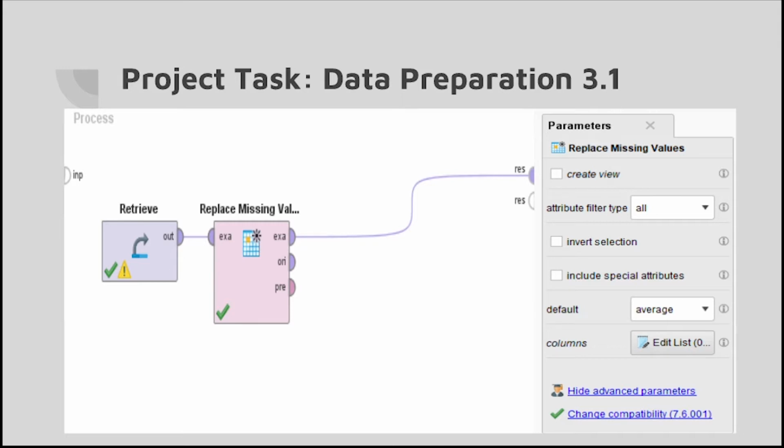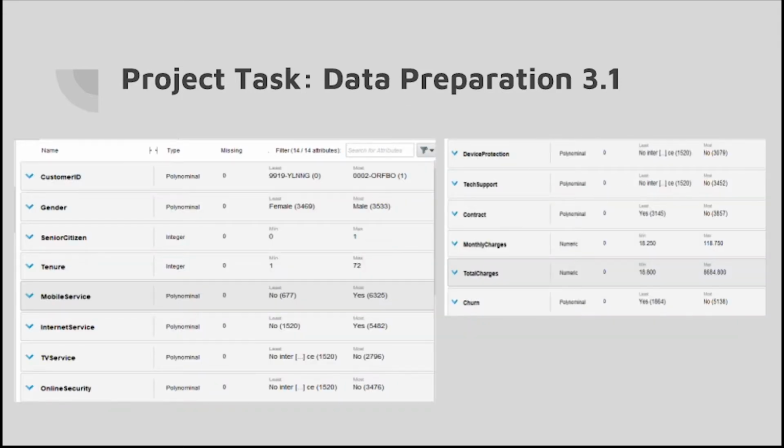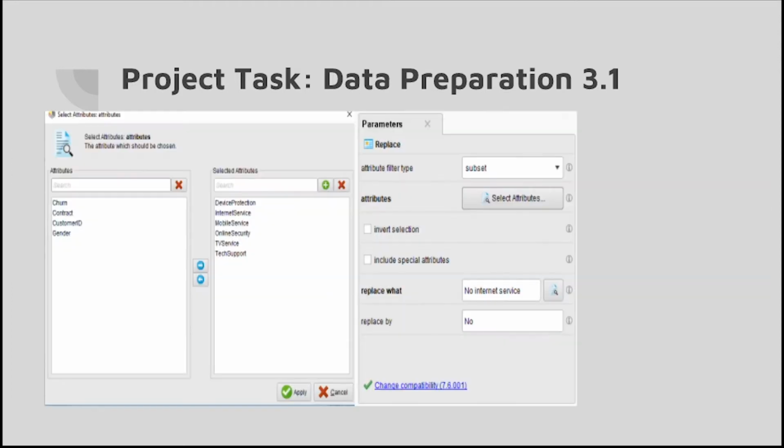The first one will be replace missing values. Replace missing values helps us replace the missing values within the tenure and the total charges with the average number. As you can see here, for the tenure and the total charges, after running the program, there are no more missing numbers.